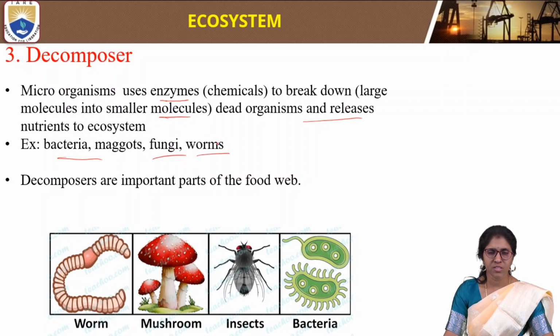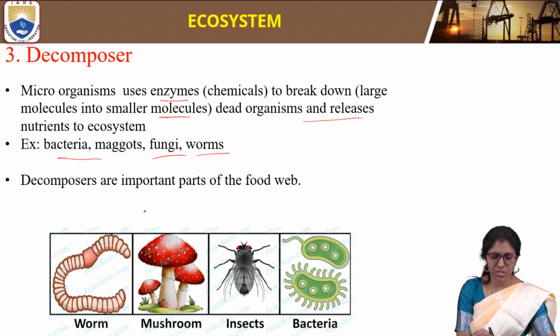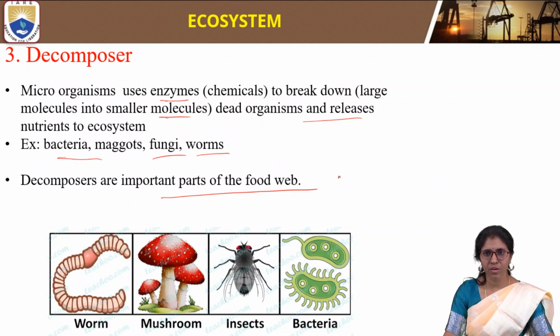Bacteria, fungi and worms are examples of decomposers, which use enzymes to break down larger molecules into small molecules. They break down dead organisms and release very useful nutrients to the ecosystem. So decomposers are an important part of the food web. Examples we know are worms, mushrooms, insects and bacteria. They decompose large molecules into small molecules.